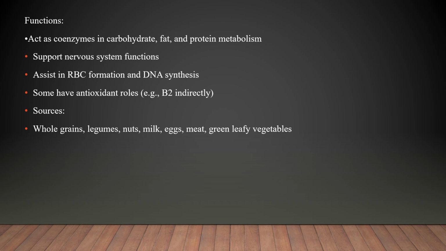Okay, now we will learn about the functions of B complex vitamins. It acts as a coenzyme in carbohydrate, fat, and protein metabolism, supports our nervous system, and helps in the production of RBC and synthesis of DNA. Some have antioxidant properties also. The main sources of B complex vitamins are whole grains, legumes, nuts, milk, eggs, meat, green leaves, and vegetables.